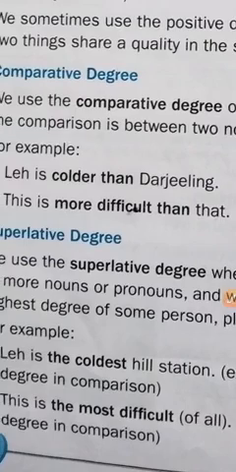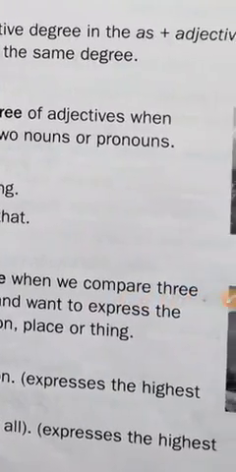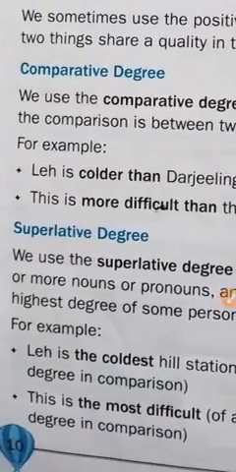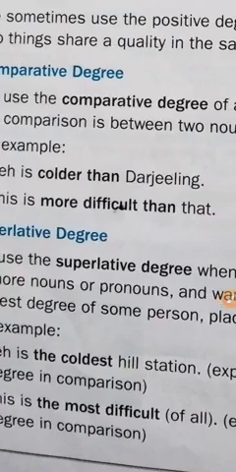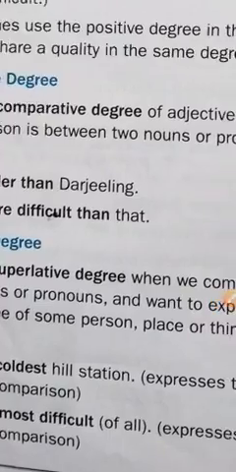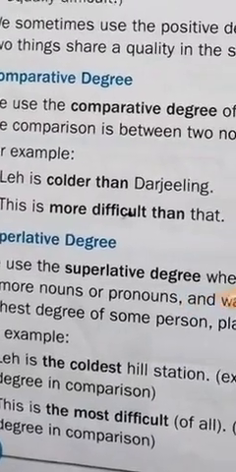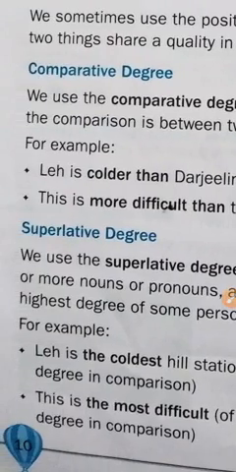It means here Leh is the coldest hill station. Of all the hill stations of India, Leh is the coldest. The superlative degree expresses the highest degree in comparison. This is the most difficult of all. It means this question is more difficult than all the others. This is the superlative degree of comparison, and before the superlative degree we use the article the.